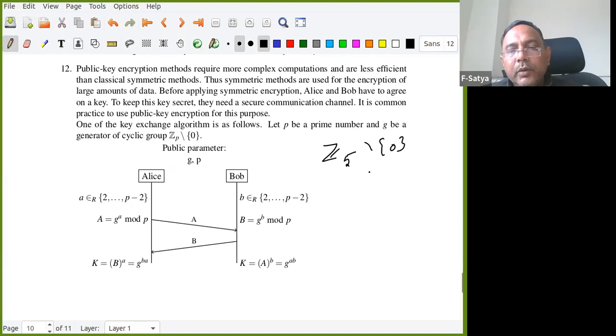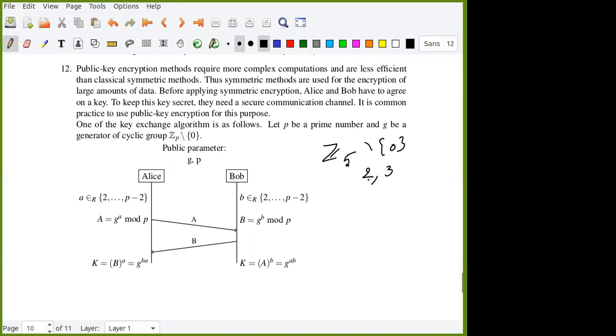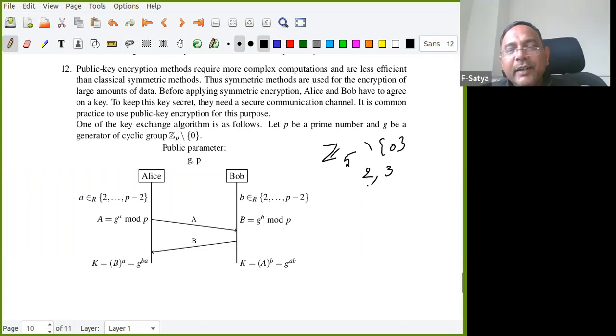Sorry, 2 and 3 are primitive roots, but 1 and 4 are quadratic residues. Why is 2 a generator? 2 power 0 is 1.